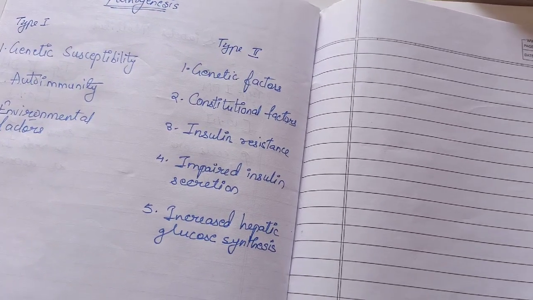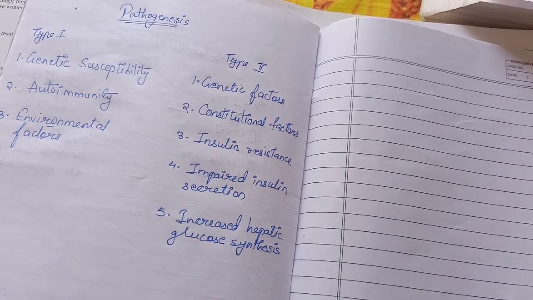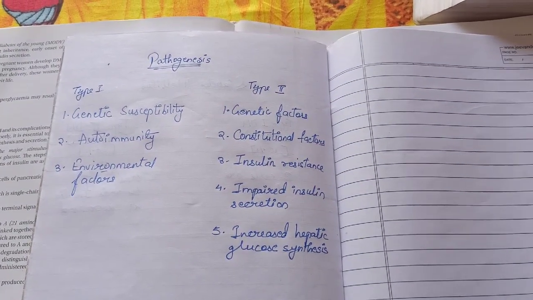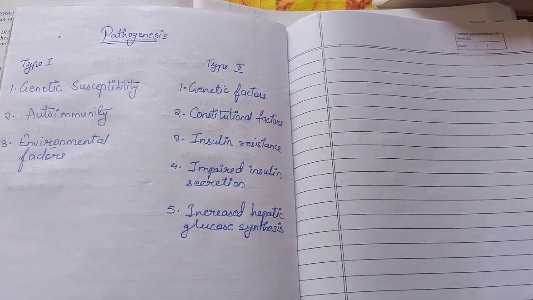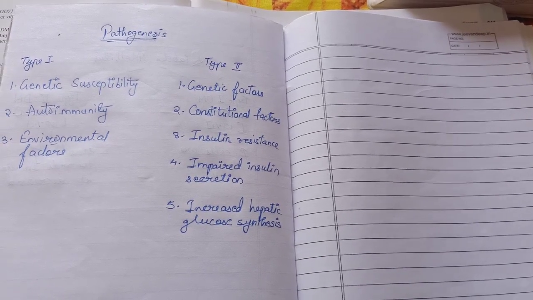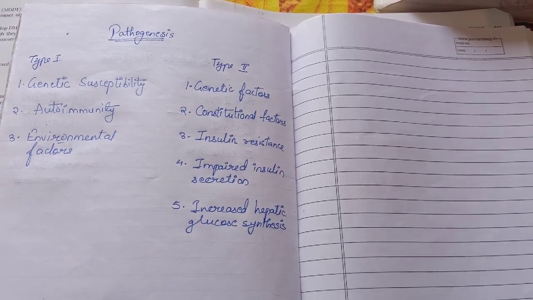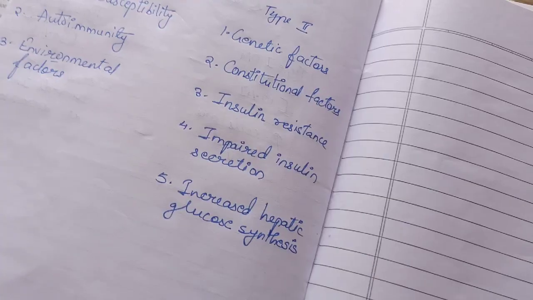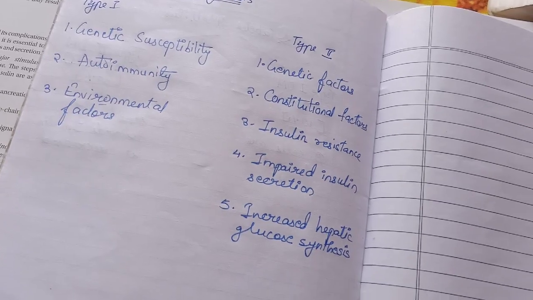And in some cases there may be presence of islet cell antibodies against insulin, etc. So the third point is environmental factor. In that you can mention certain viral infections which can lead to onset of disease, or some geographical and seasonal variation, or certain chemicals are also responsible for type 1 diabetes mellitus.